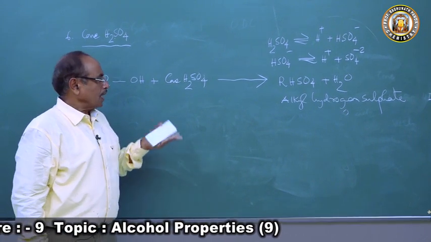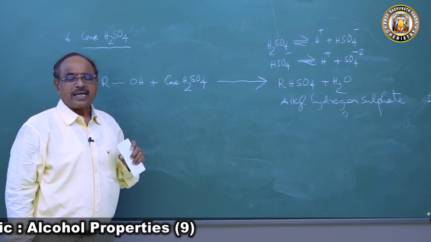The OH group of the alcohol is substituted by the nucleophile HSO4 minus.